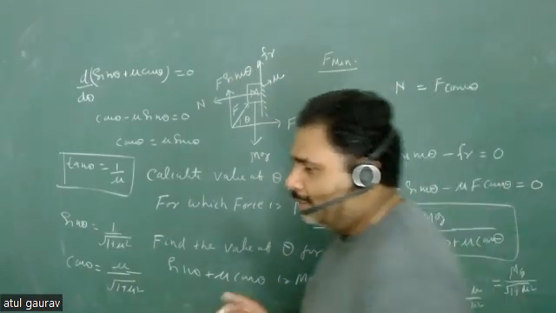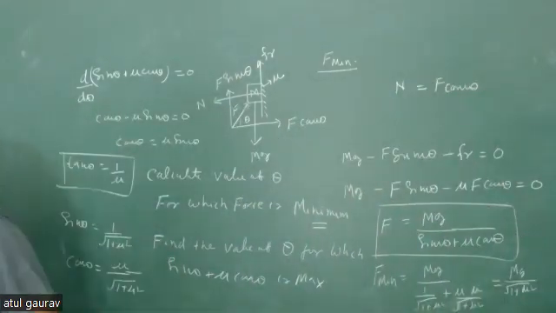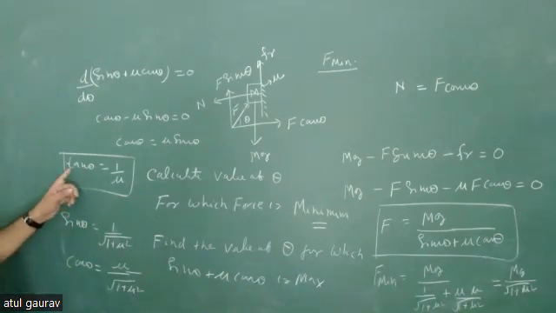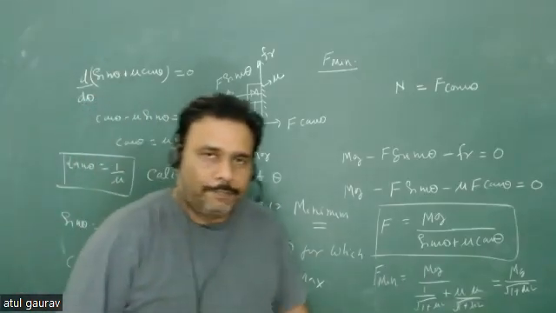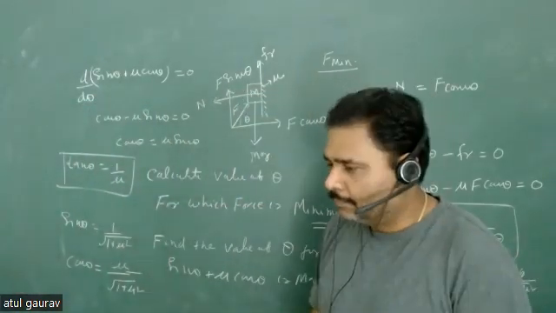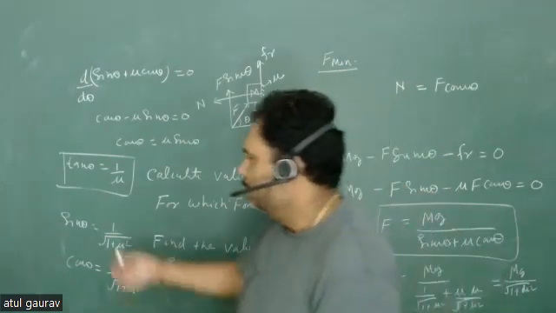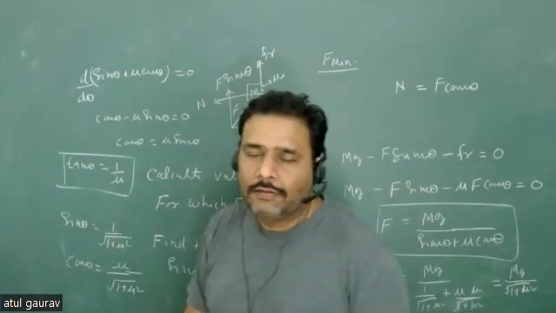And now you can see this is one of the very interesting points. This tan theta, there may be a possibility that this tan theta may be negative. Is that possible? Tan theta की वैल्यू नेगेटिव भी तो हो सकता है.